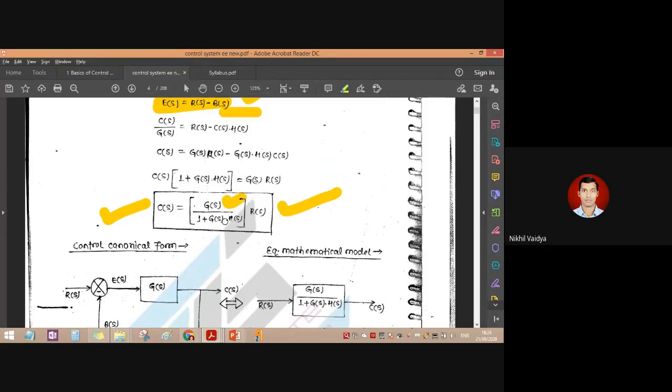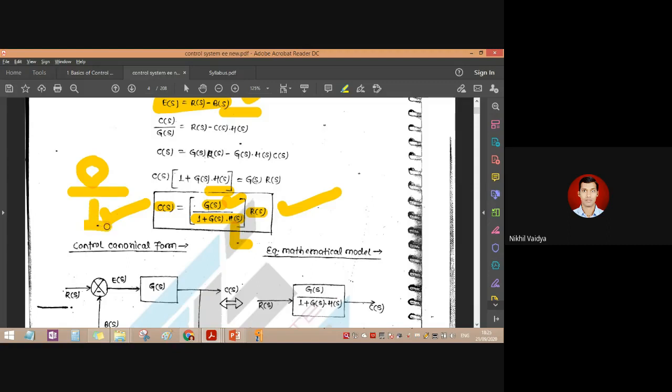the forward path transfer function, that is G of s upon 1 plus G of s into H of s into R of s. So basically C of s upon R of s is equal to this. C of s is nothing but the controlled output, R of s is nothing but the reference input, G of s is the forward path transfer function, and H of s is the feedback path transfer function. So closed loop transfer function is considered as C of s upon R of s. C of s is the output, and R of s is the input.